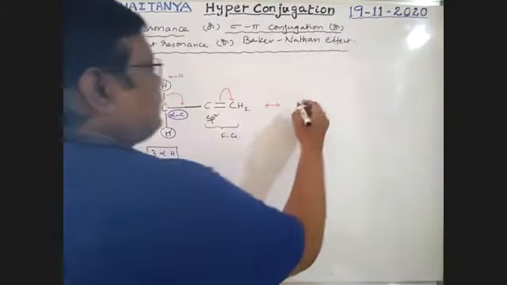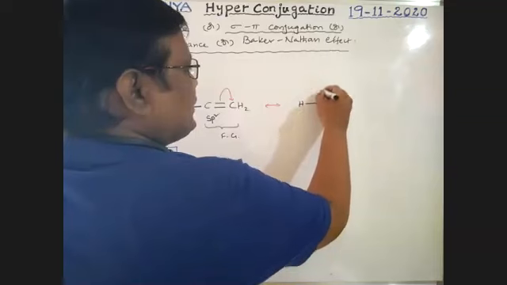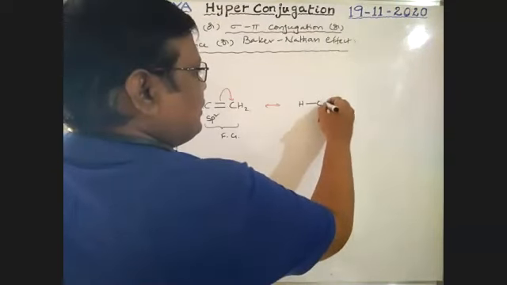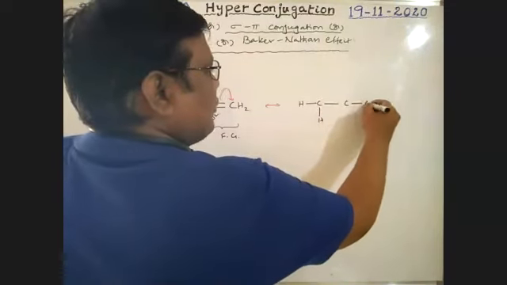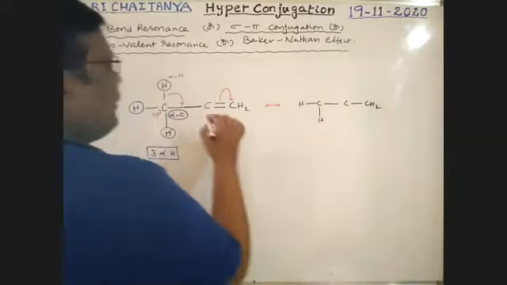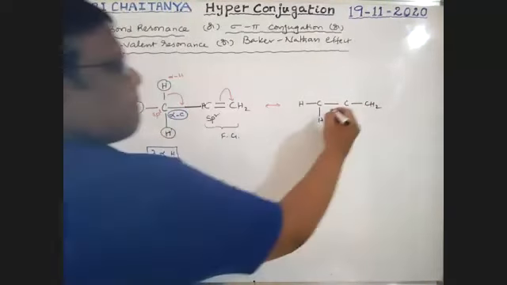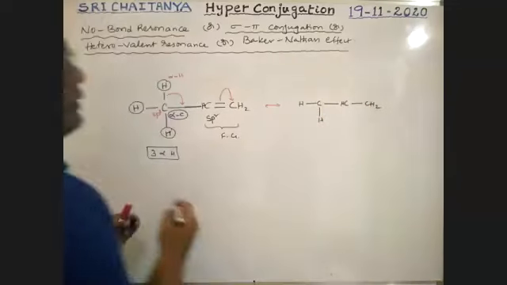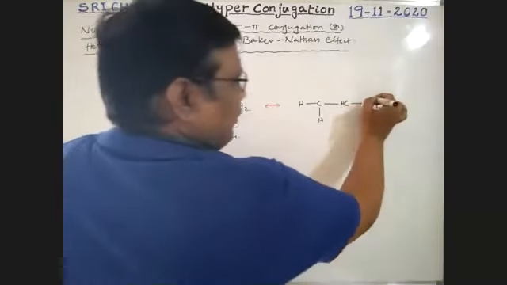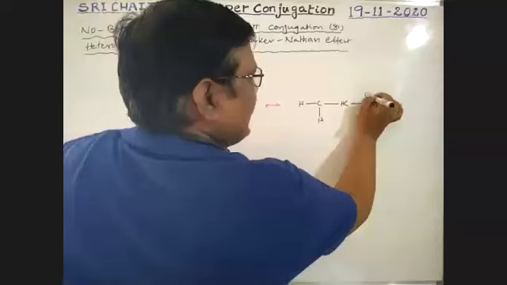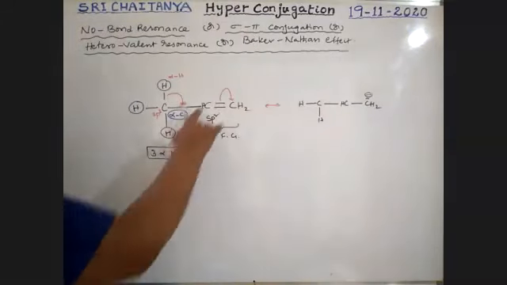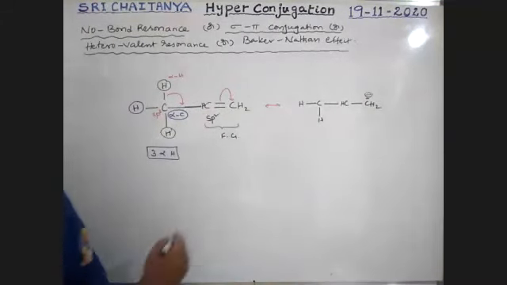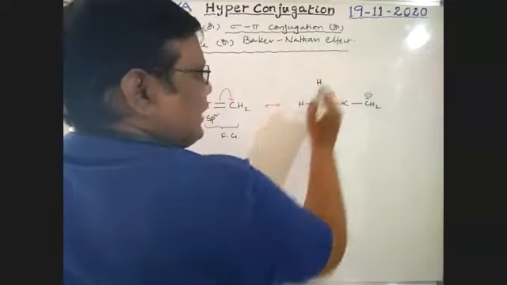HC, single bond, CH2. It is CH. What happened? This pi bond, this is a lone pair, and this carbon gets a negative charge because the pi bond shifted like that. Here is the alpha hydrogen.